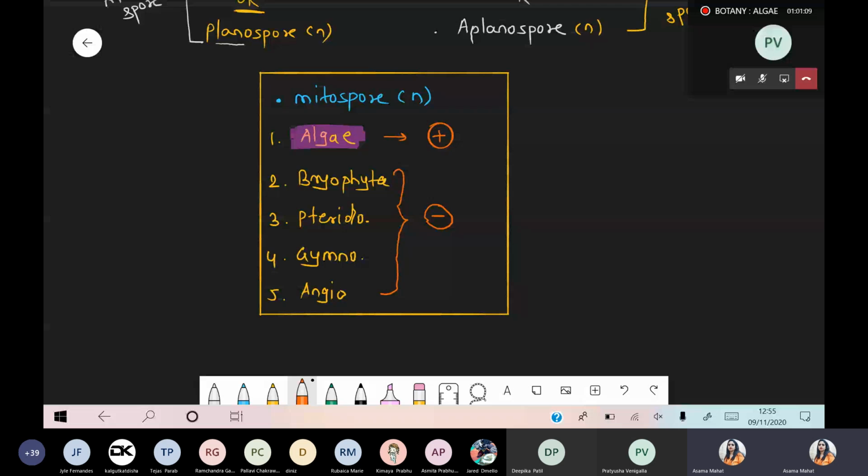Remember this point. This is common. Please write down in the margin. Mitospore, that is asexual spore, that is asexual mode of reproduction. Where are these present? These are present only in algae, while in all types of plants like bryophyta, pteridophyta, gymnosperm as well as angiosperm, such type of mitospore is totally absent. Asexual mode of reproduction is totally absent. Clear? Please write down this info in the margin.